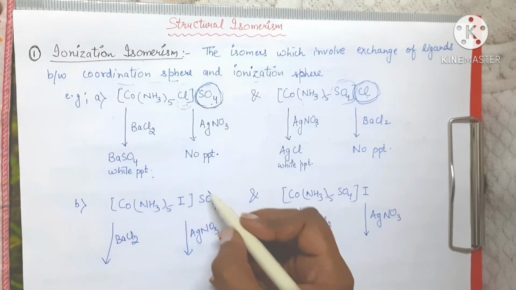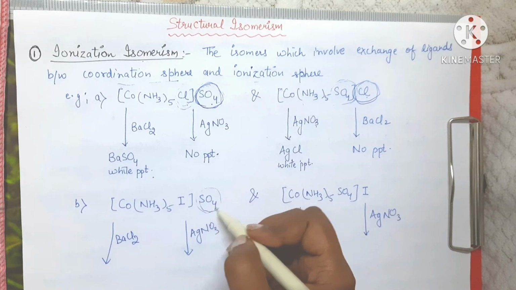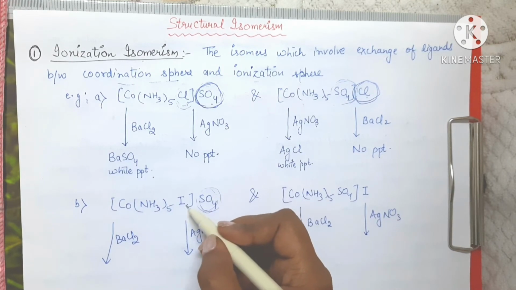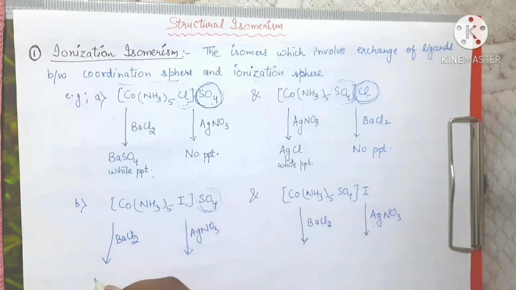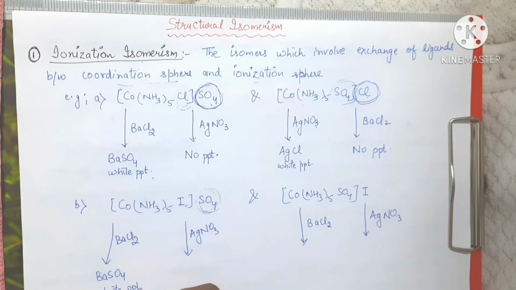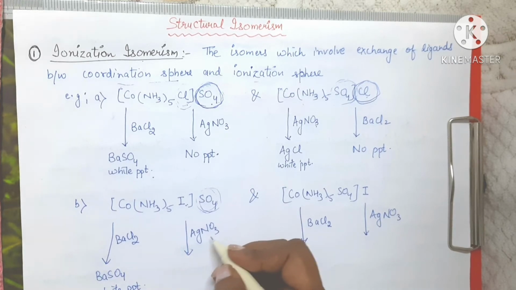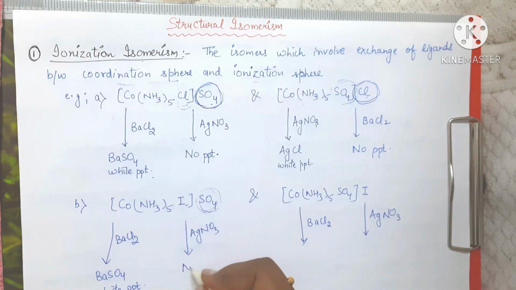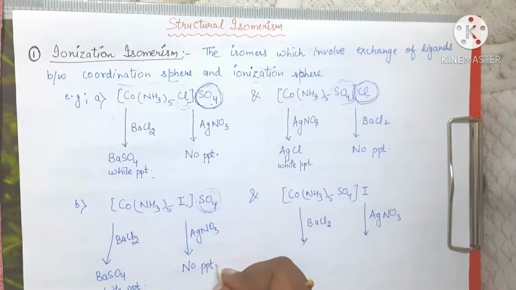Now you know that SO4 is going to precipitate out and not this I. So with barium chloride we are going to get barium sulfate as white precipitates, and with AgNO3 there will be no precipitation.